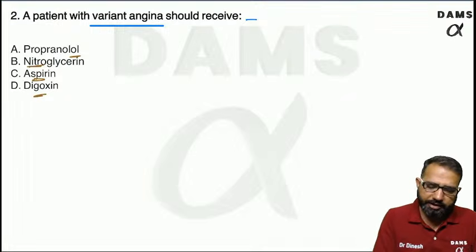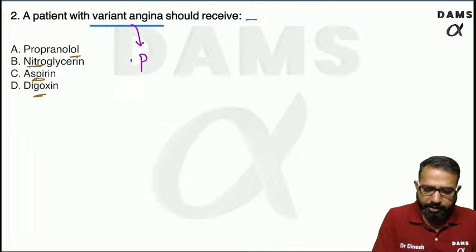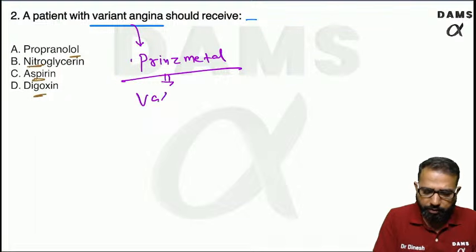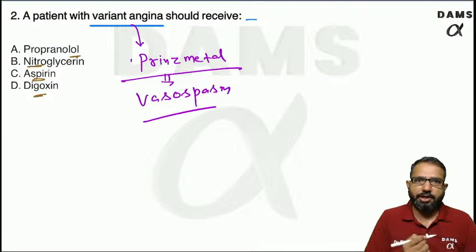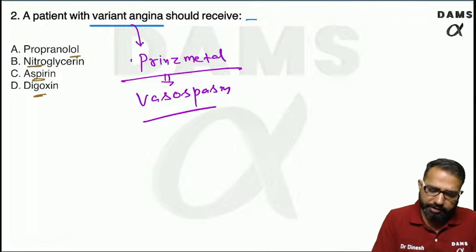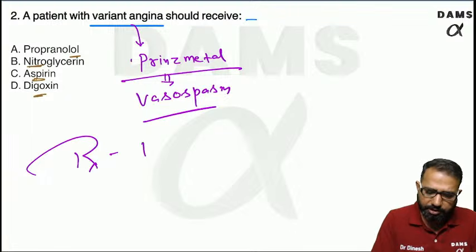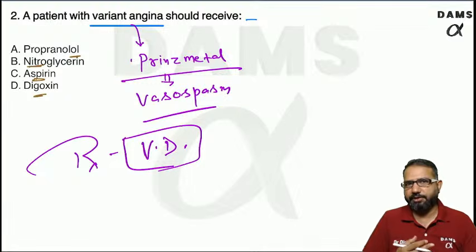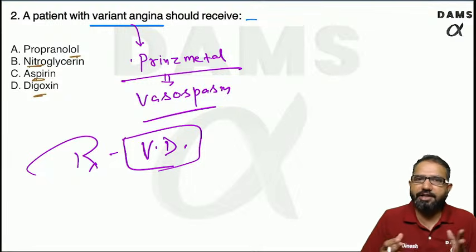So variant angina is a type of angina where you will see the vasospasm. It is also called as Prinzmetal, and it is due to vasospasm. So in these patients we need vasodilator. What is the treatment? The treatment is vasodilator. We give the vasodilator in these patients so that you can relax this spasm.